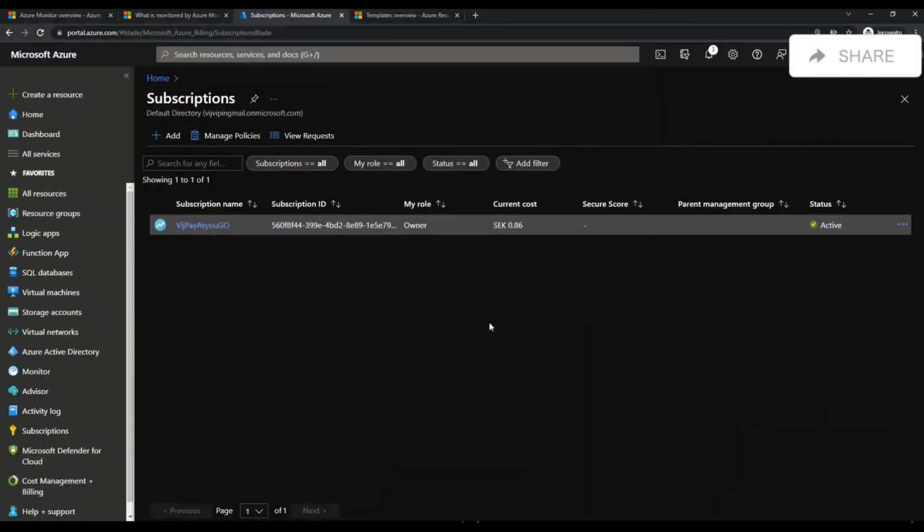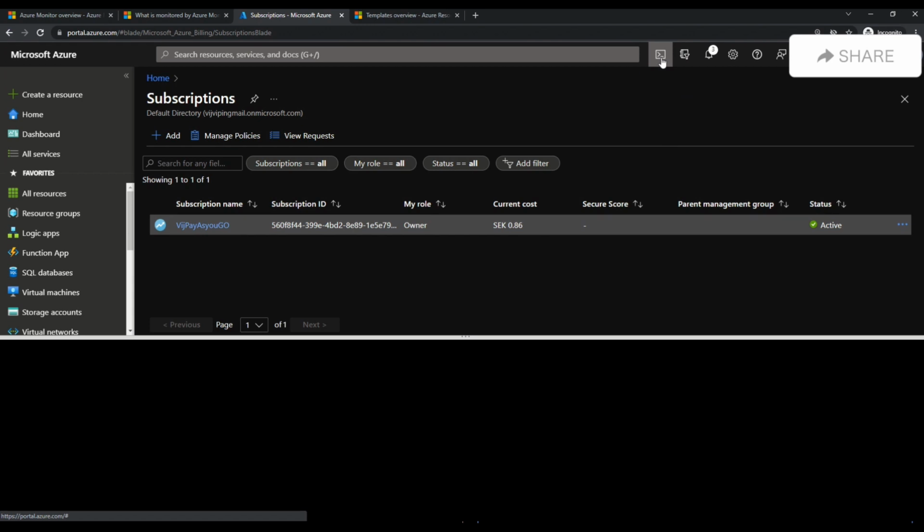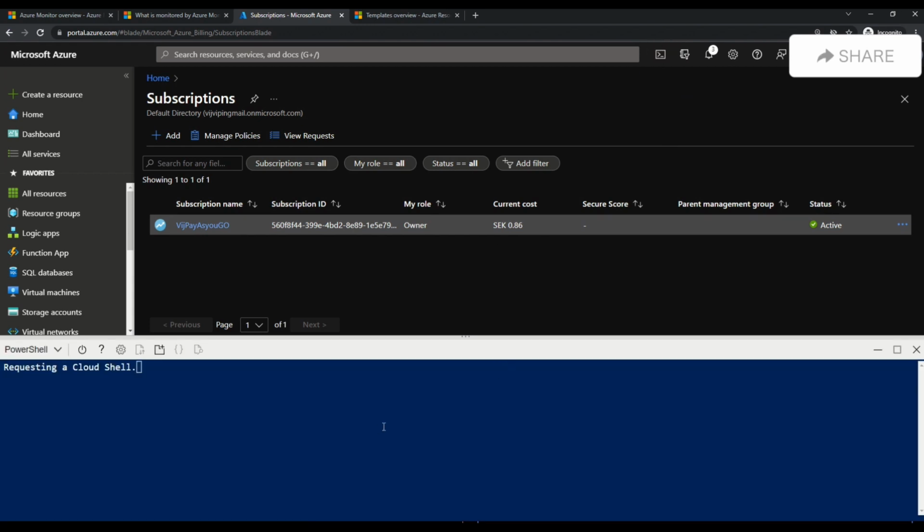Now, I have talked a lot about Azure Cloud Shell in my previous videos as well. But of course, for the benefit of people who have just joined us on this channel, let me show you a quick glimpse of Azure Cloud Shell. So here, if you see this icon, which looks like a prompt, if you click on this, then you can see a terminal window opening up. It's connecting or requesting a Cloud Shell. Now here you can see that it's starting the Cloud Shell.